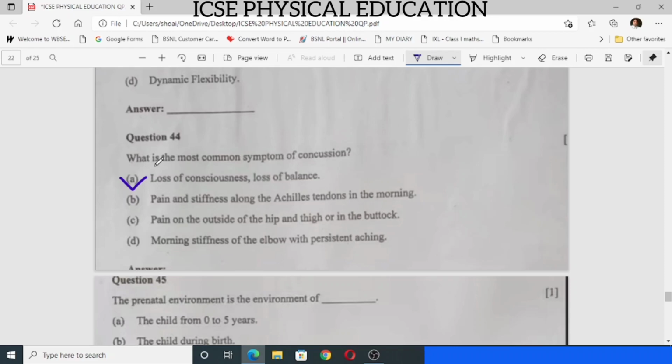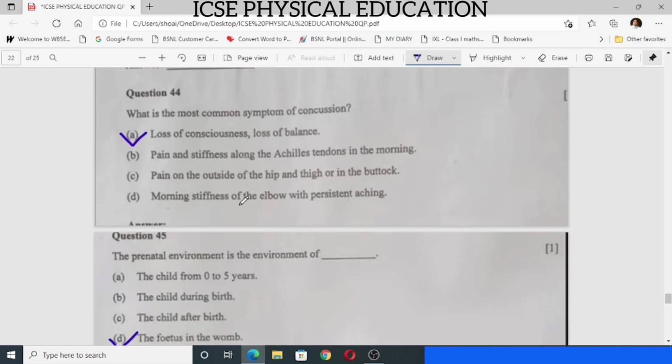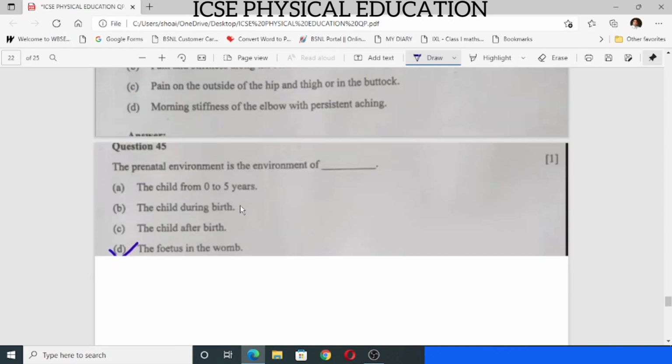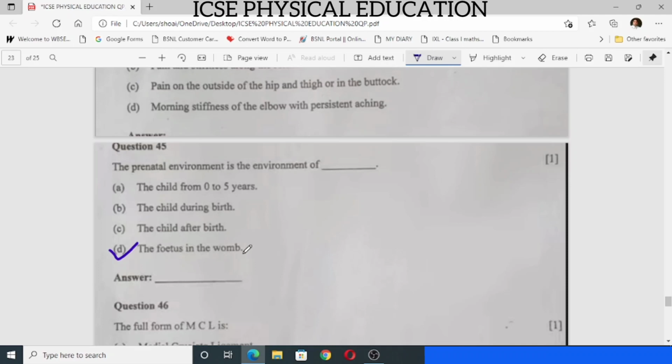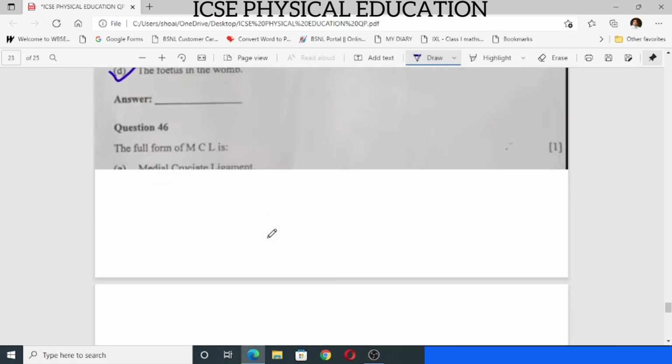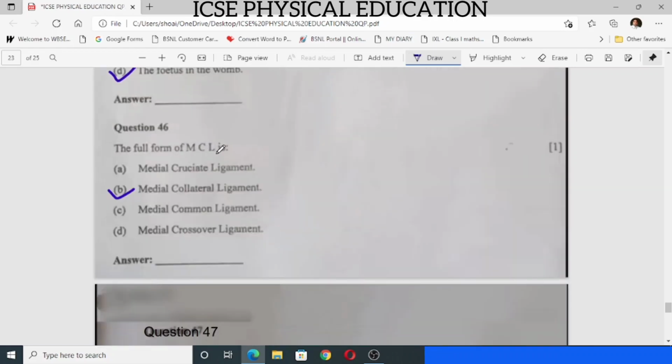Question number 44, most common symptom of concussion. Answer is loss of consciousness, loss of balance. Question number 45, parental environment is the environment of D, the fetus in the womb. Okay, 46, the full form of MCL is medial collateral ligament.